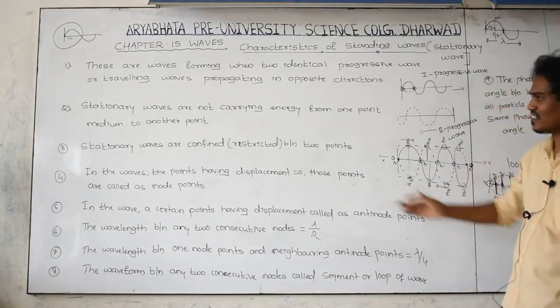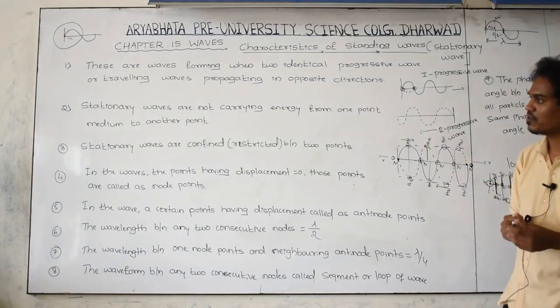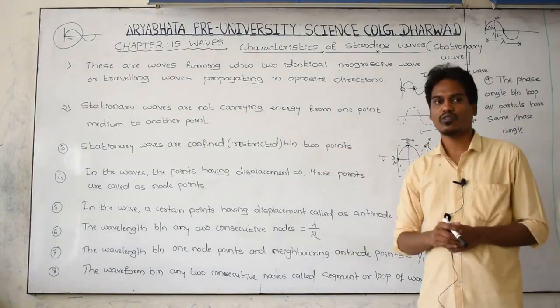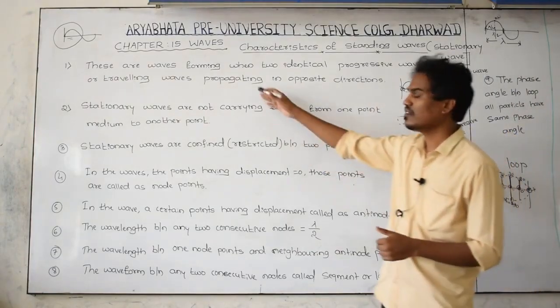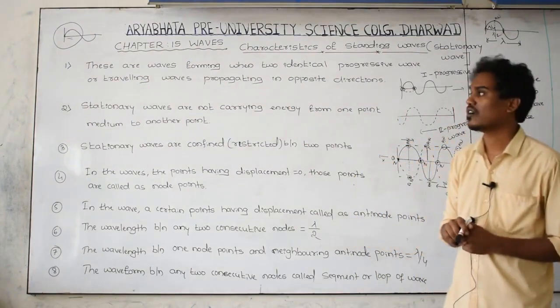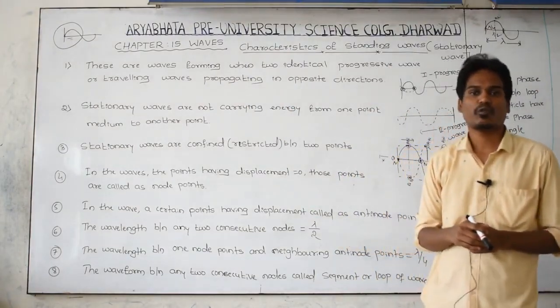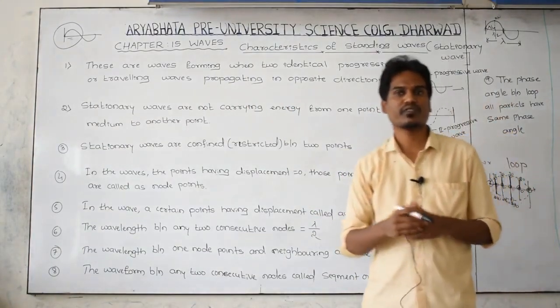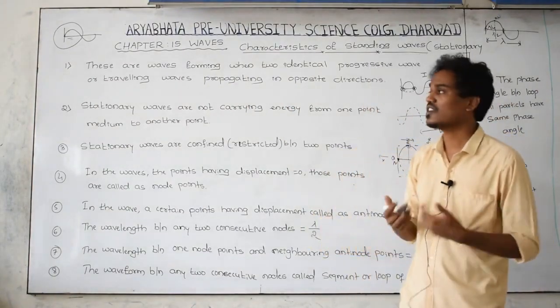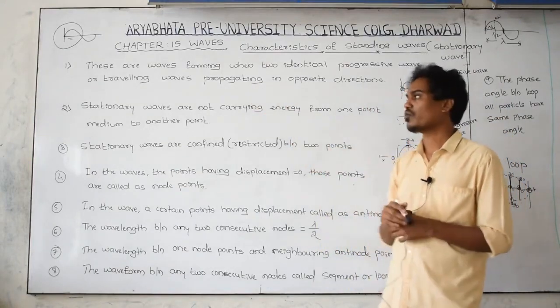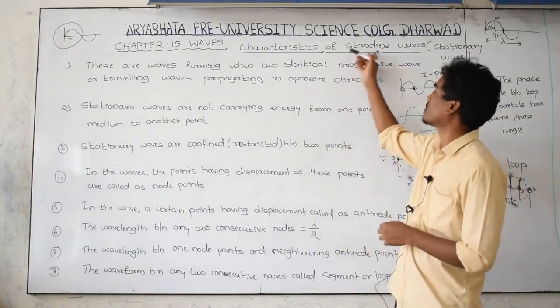Don't confuse this one. Just try to remember three to four easy points. First one, what is the definition of a stationary wave? A stationary wave is formed when two identical progressive waves move in opposite directions. If the resulting wave moves, it is a progressive wave, not a standing wave.